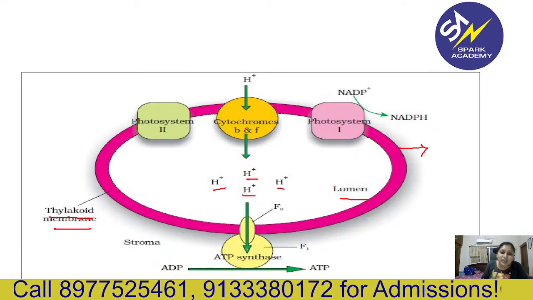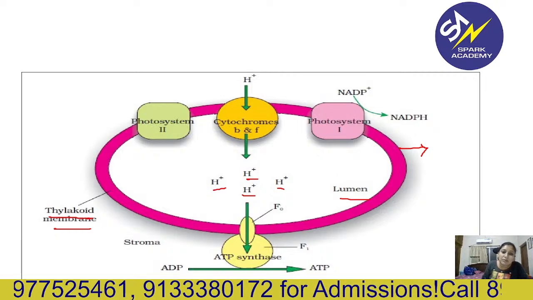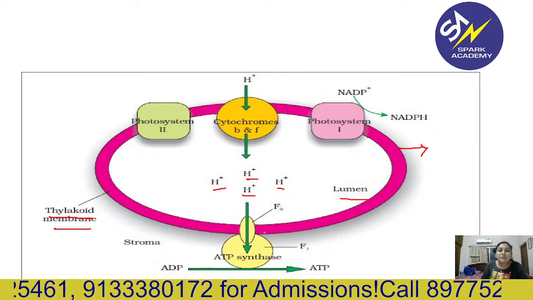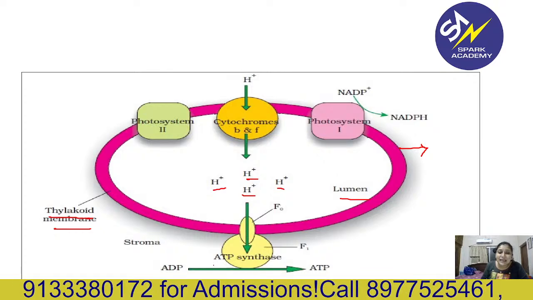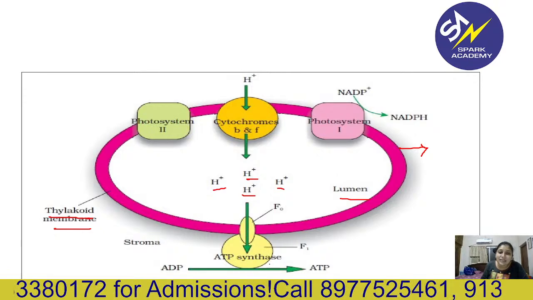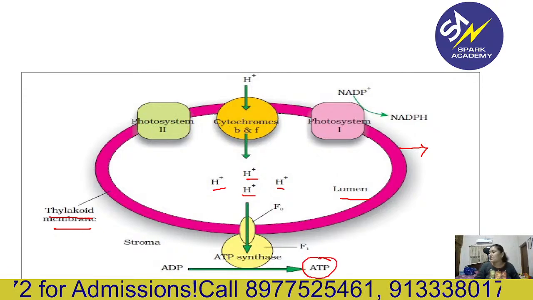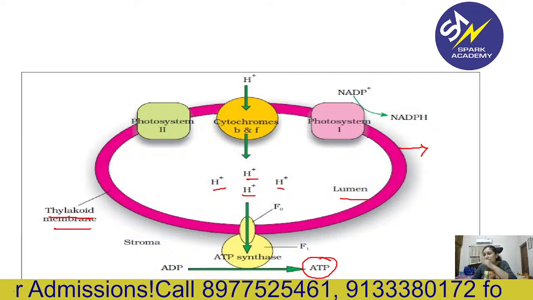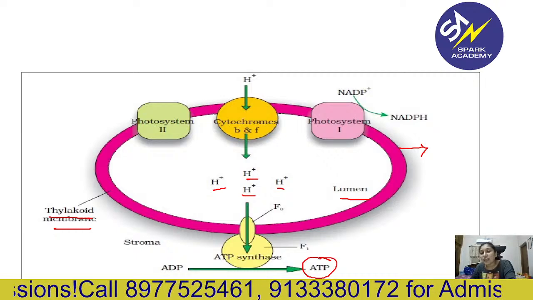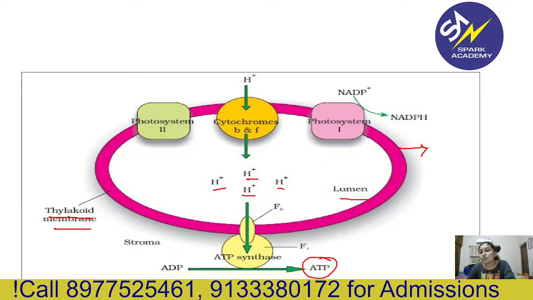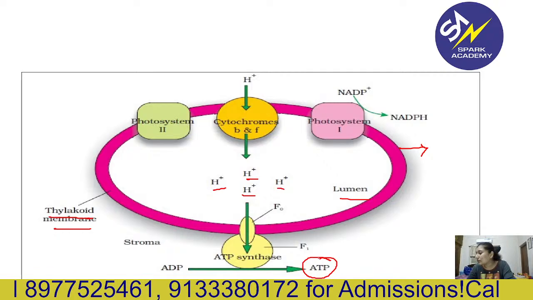These protons are transported across the membrane, where it is coupled with the ATP synthase enzyme which catalyzes ATP formation. This is the reason for formation of ATP during photosynthesis in the chloroplast.